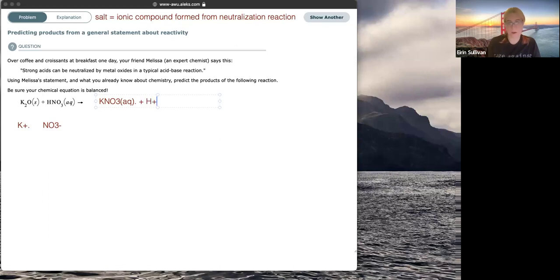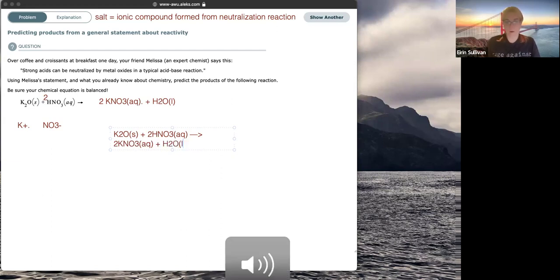come together. So what you have in any neutralization reaction is the H+ cation and the hydroxide anion combining to form water. That is literally what a neutralization reaction is. Is it balanced? No, because you've got 2 potassiums over here. So I'm going to put that 2 in front of here, which means I'm going to need a 2 in front of the nitric acid. Is that balanced now? 1 + 6, 7. Yeah, that's balanced. So don't forget your state symbols. K2O solid plus 2 HNO3 aqueous gives 2 KNO3 aqueous plus H2O liquid.